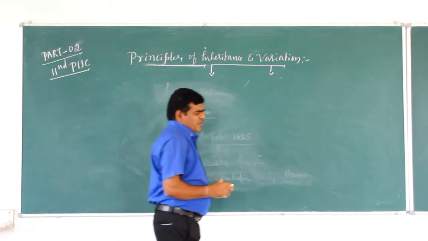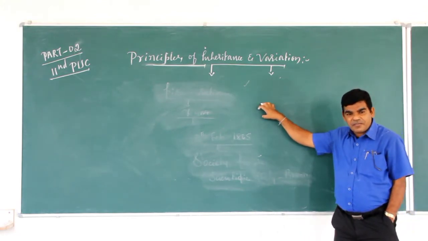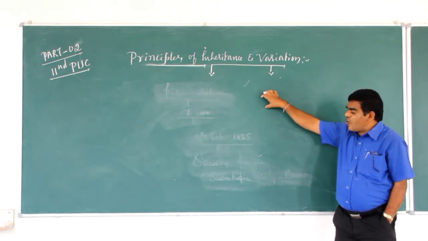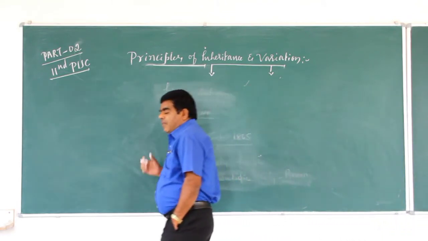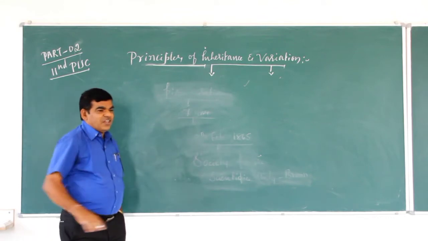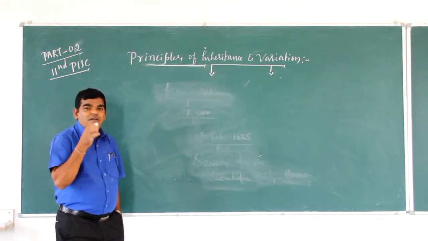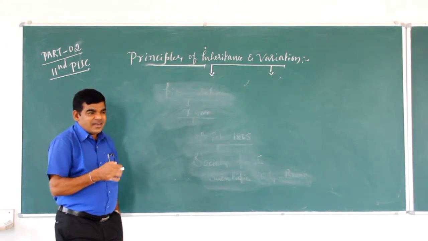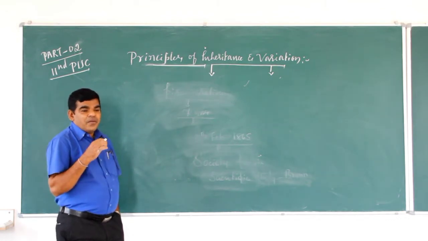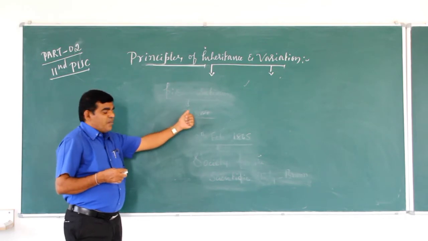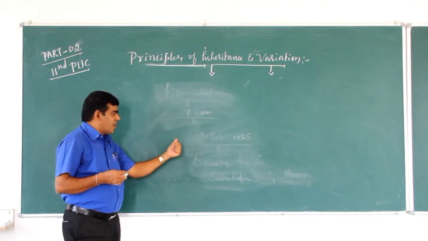Among the various contrasting characters observed in the pea plants, Mendel selected only 7 pairs of contrasting characters for his experiment: stem height, flower position, flower color, shape of the pod, position of the pod, seed shape and seed color.